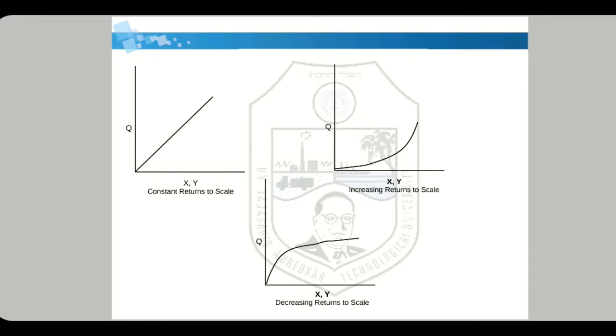So that is increasing returns to scale. And the third graph shows decreasing returns to scale. That is, as you increase x and y, your production also increases, but the percentage change in x and y is more than the percentage change in q. That is, if you increase inputs x and y by 10%, then your q increases, but it will not increase by 10%. It will be less than 10%. It will be 5% or 7%. After some point, it will become constant, and after a particular point, it will start decreasing. So that is decreasing returns to scale.